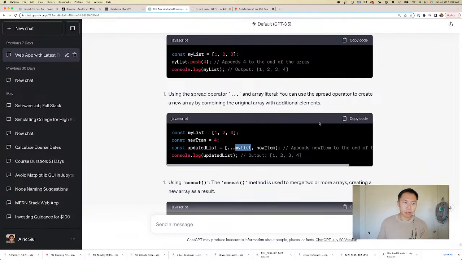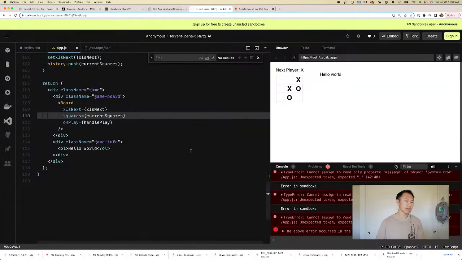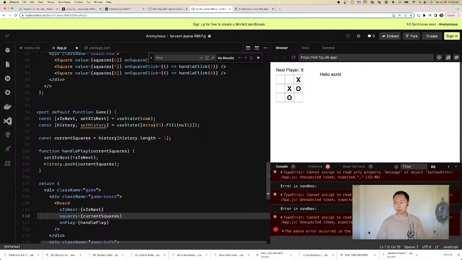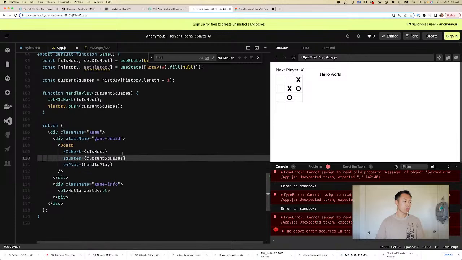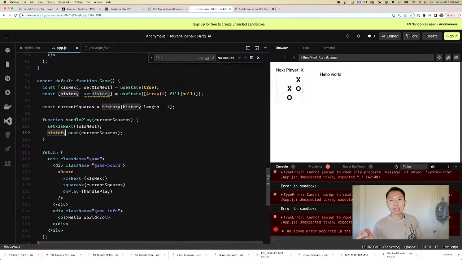The reason I think we should use this is because the spread operator creates a new array, and this keeps the array immutable. All right, so we broke a rule over here. Let's go back. This is a quick catch. We should definitely not do what we did here in updating the array, because we broke one of the main rules. We mutated history. We cannot mutate history. History should not be mutated. In React, we should not mutate objects with the same reference. By doing push, we're mutating history.